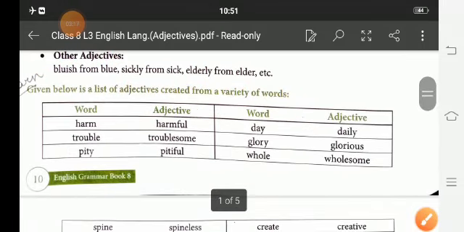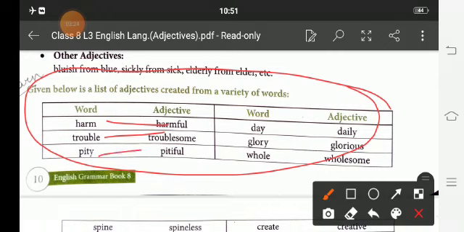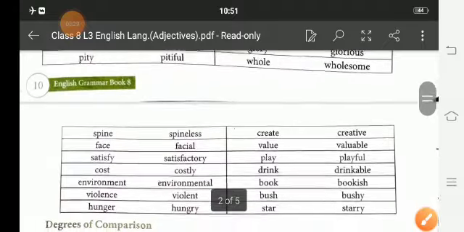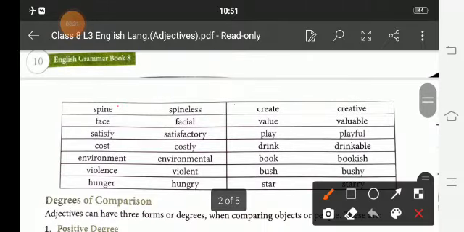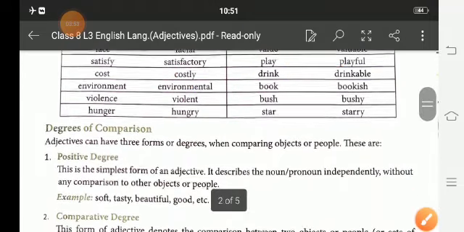Now this is what you have to learn. It is a list of adjectives: harm, harmful; trouble, troublesome; pity, pitiful; day, daily; glory, glorious; whole, wholesome; spine, spineless; face, facial; satisfy, satisfactory; cost, costly; environment, environmental; violence, violent; hunger, hungry; create, creative; value, valuable; play, playful; drink, drinkable; book, bookish; bush, bushy; star, starry.